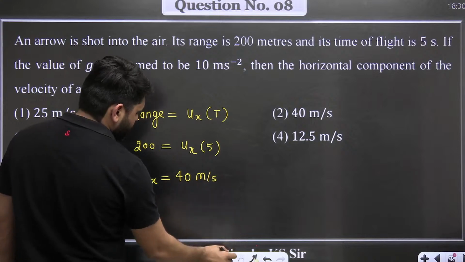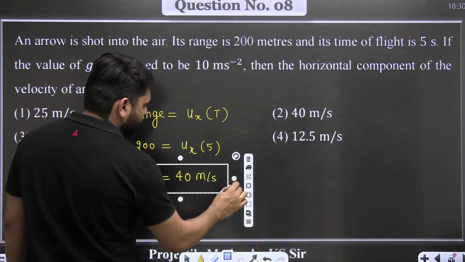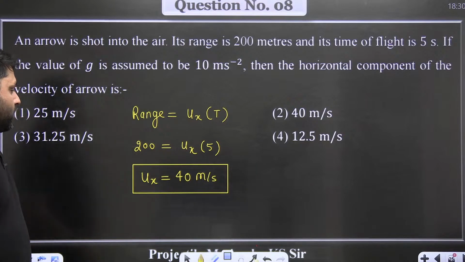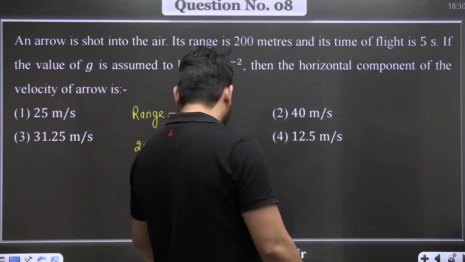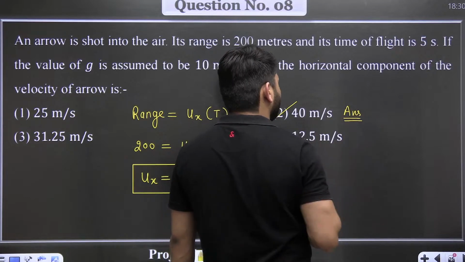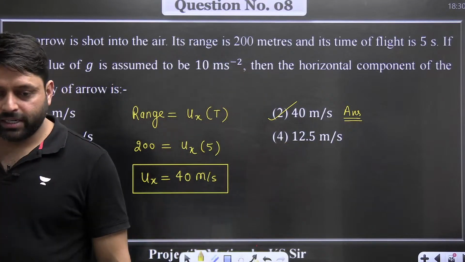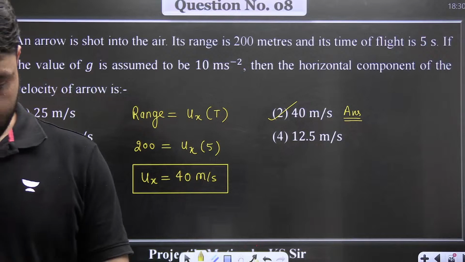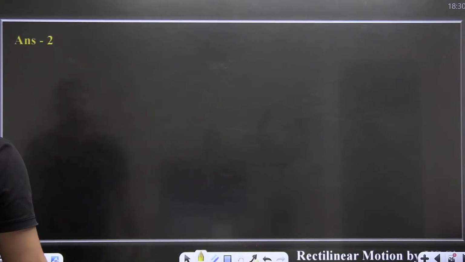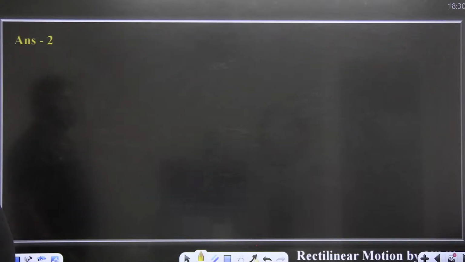So Ux comes out to be 40 meter per second. This will be the answer of this question. Question number 8 is done.